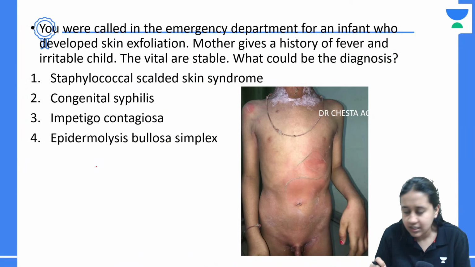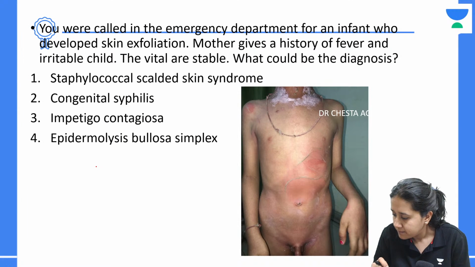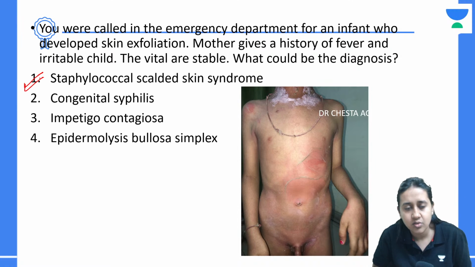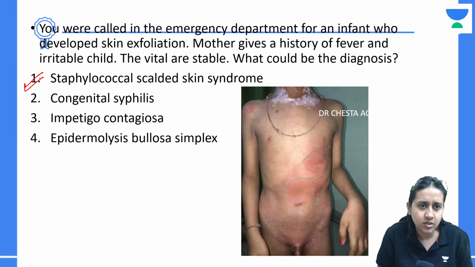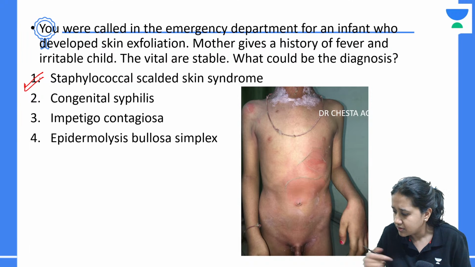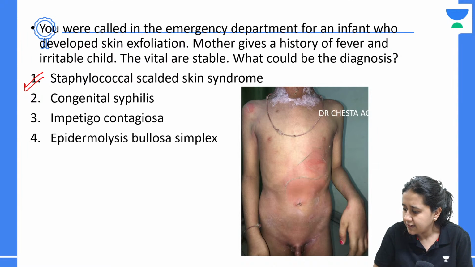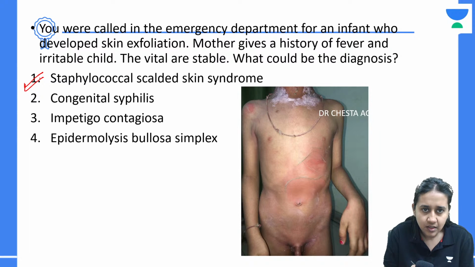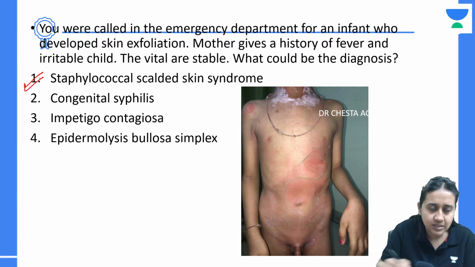Please remember the answer to this question will be staphylococcal scalded skin syndrome. Clear? Now what happens in staphylococcal scalded skin syndrome?